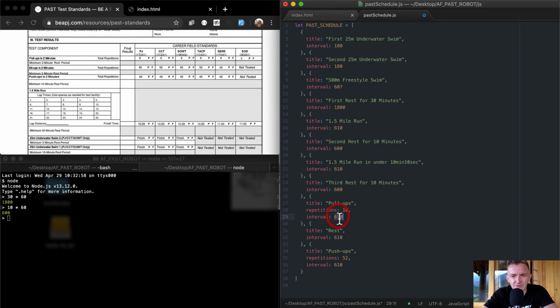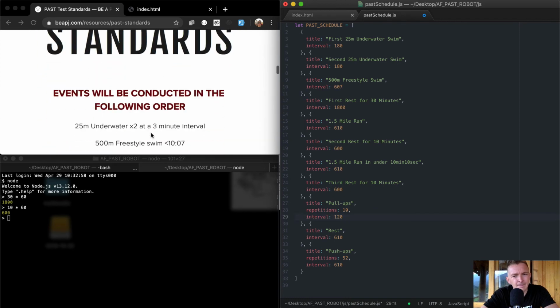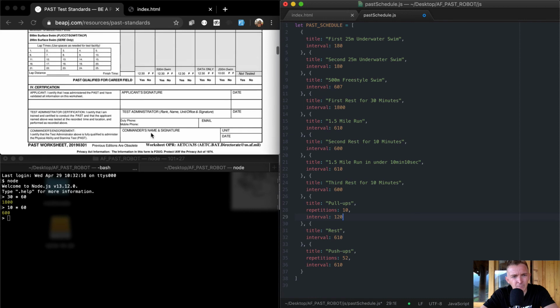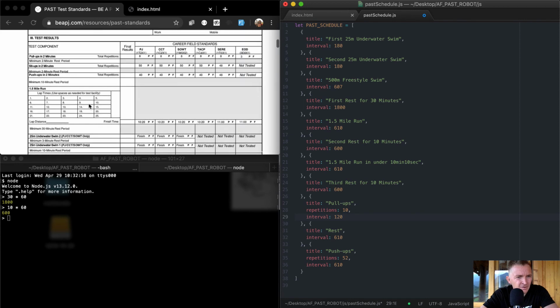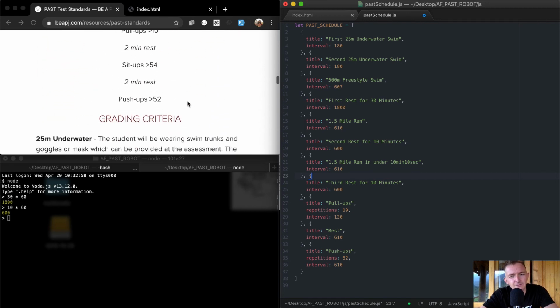So your interval is 2 minutes, so 120 seconds. 1.5 mile run. Okay, the 1.5 mile run also has an interval of 210. Okay, cool, we got that. 5 mile run, pull-ups, 10 repetitions in 120 seconds.